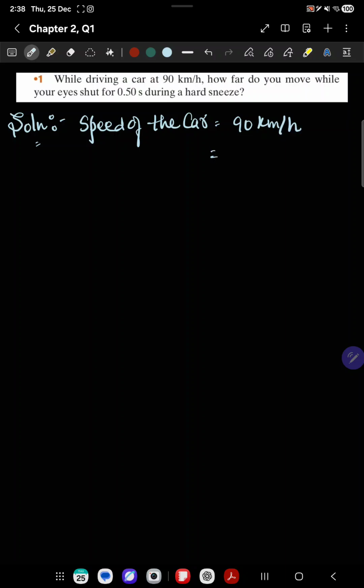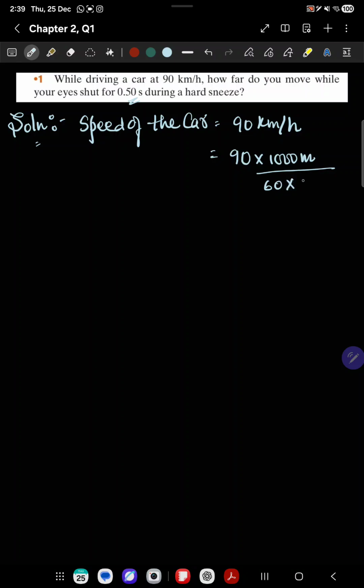So we need to convert it into meter per second, which is the SI unit, since the time is also given in seconds. Okay, so what we are doing is 1 kilometer we can write as 1000 meter, and for the hour, first we need to convert it into minutes, which will be 60 minutes.